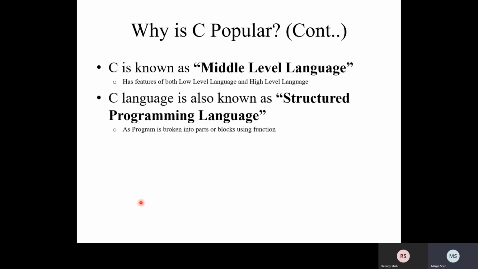Then C is known as a middle level language. There are three kinds of language available in a system: low level language, middle level language and high level language. Nowadays intermediate language is also there, and some concepts of middleware are there in the system. Basically C is a middle level language, with features of both low level and high level languages. C is also known as a structured programming language: a program is broken into parts and blocks using functions.